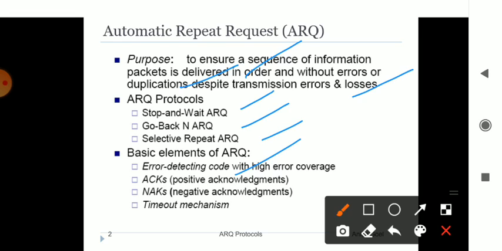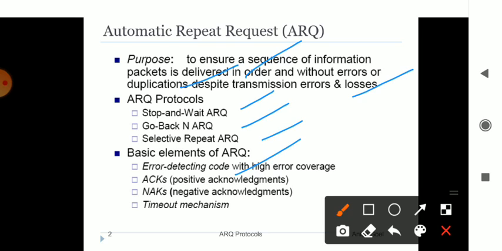And negative acknowledgement, what do we mean by negative acknowledgement? That was the positive acknowledgement I described. Now a negative acknowledgement is when some failure is there: if the frame has not reached the destination while moving from one end to another end, a negative acknowledgement says that it has not reached the other end, it has been stuck in between and is not able to reach the destination. That is your negative acknowledgement. That also is an element of your ARQ. And timeout mechanism.